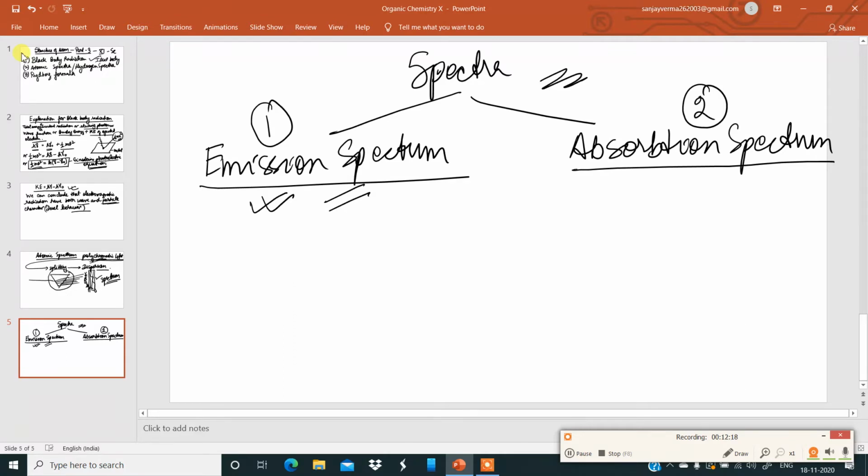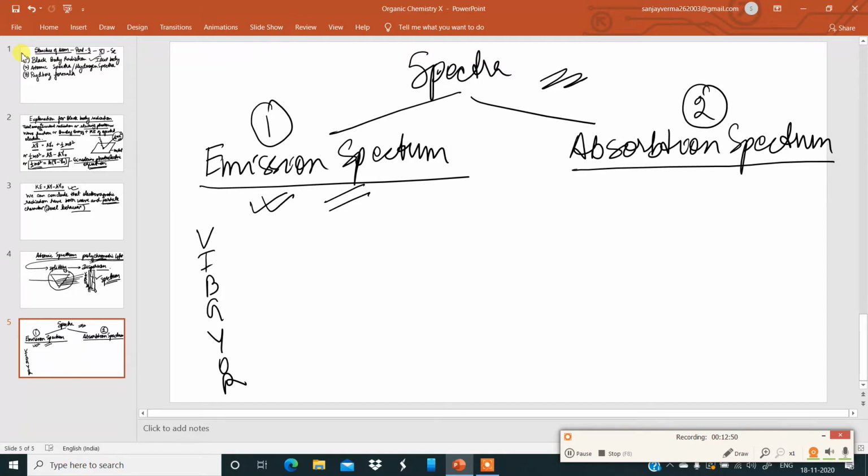We can talk about continuous spectrum, we can talk about line spectrum, and we can also talk about absorption spectrum. Under emission spectrum, please remember, when white light of a bulb or sunlight is passed through a prism, the spectrum consists of 7 colors, V, I, B, G, Y, O, R, which have no separation among themselves.